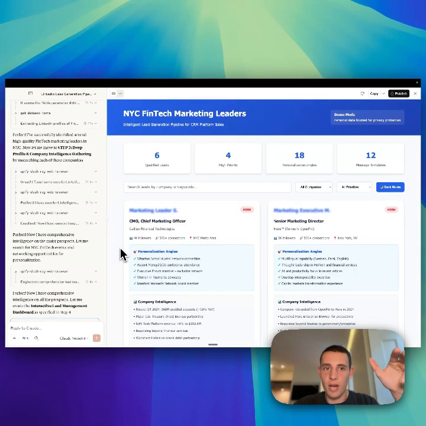Okay, so here we are. It's created this full dashboard for me, so I can see out of, I asked it to scrape 15, and it's basically given me, based on the criteria that I gave it, 6 qualified leads. It's prioritized them for me. It's then given me specific personalization angles that I can reach out to and templates for those.